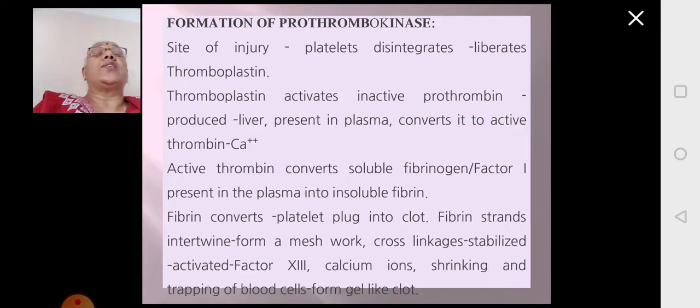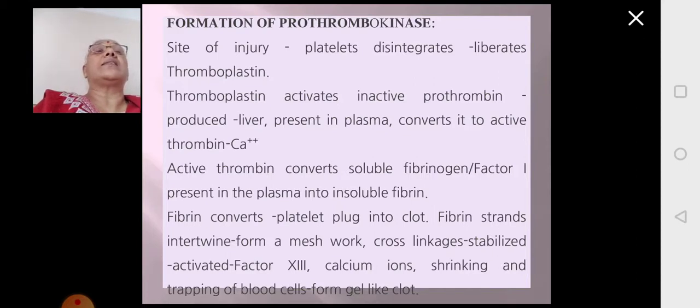If you look at every step, in every step an inactive form is converted to an active form, which is very important because normally the blood should not clot inside the blood vessels. It leads to various problems and diseases.